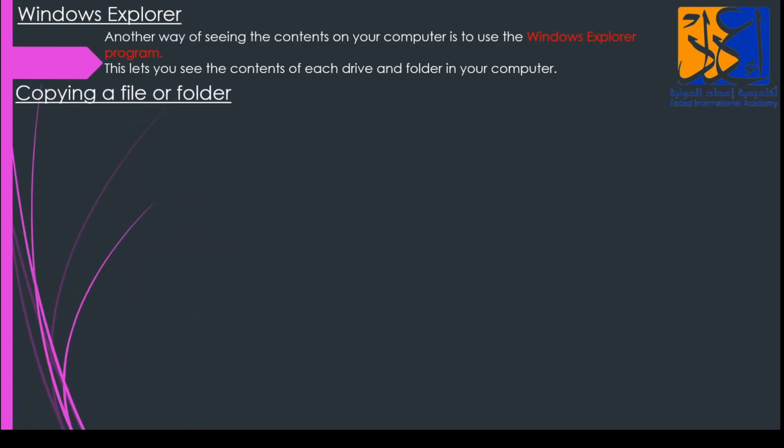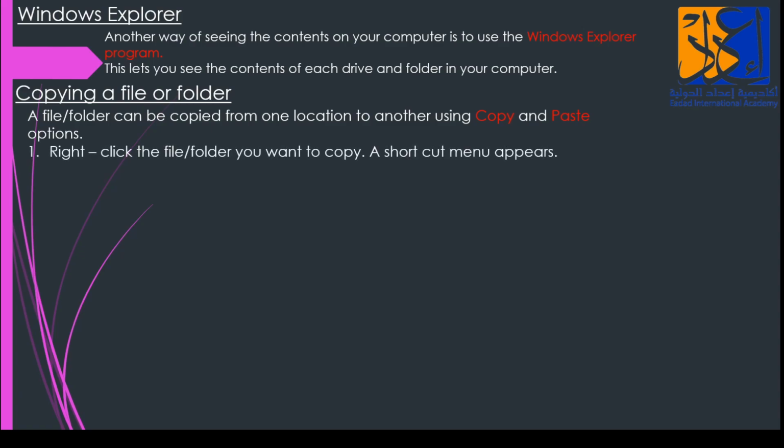Copying a file or a folder. Now, if I have to copy a file or a folder, how am I going to do it? A file or a folder can be copied from one location to another using copy and paste options. We know how to cut, we know how to copy, we know how to paste. Now, if I need to copy, not move, my file or folder from, let's say, the local hard disk to my USB, how am I going to do it?